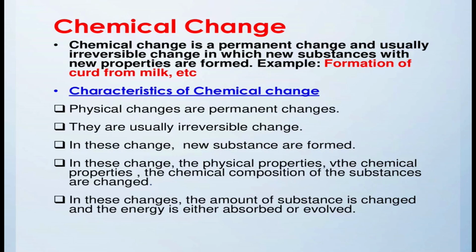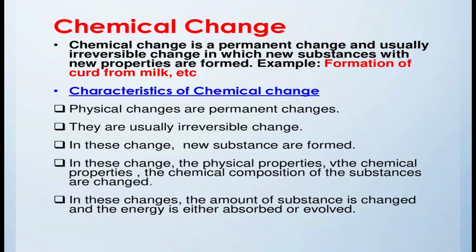For example, formation of curd from milk. Curd is prepared from milk, and from curd we cannot get milk back. Once the milk is converted into curd, we cannot get it back into milk. So, that is why it is a permanent change, and permanent changes are known as chemical changes.